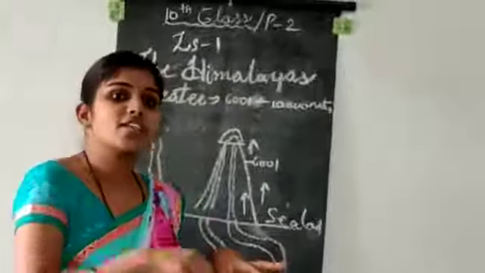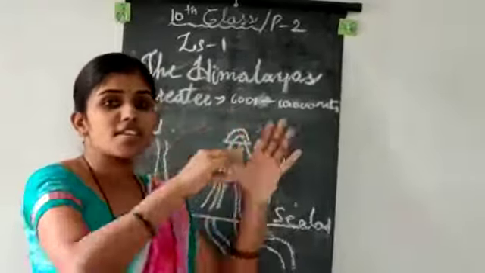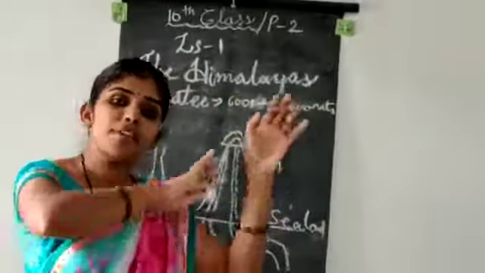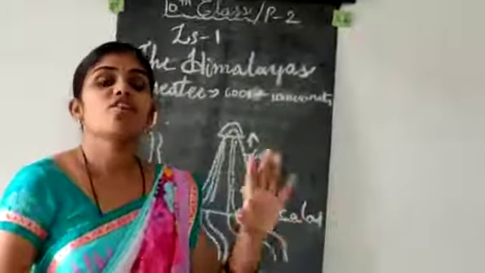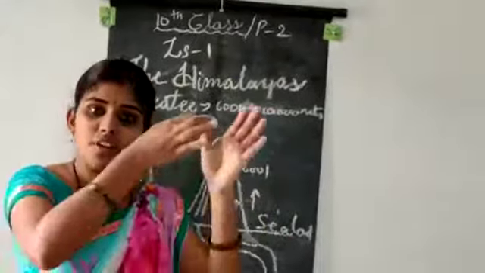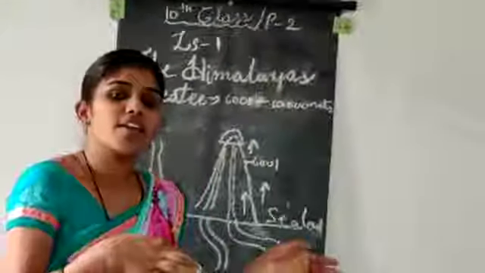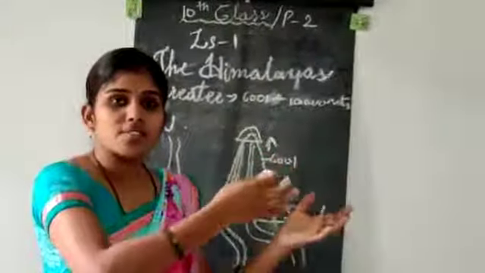And more than that, these perennial rivers make the complete area where they flow into fertile land. Why? Because in the way of flowing, these rivers carry silt and mud.